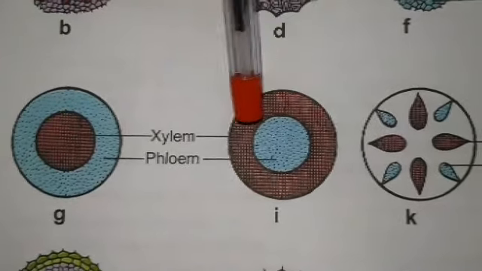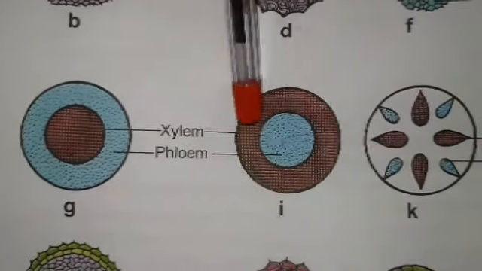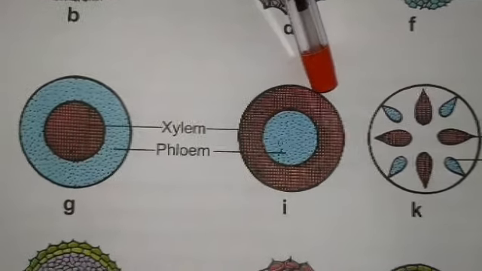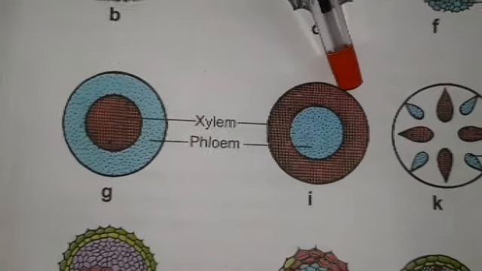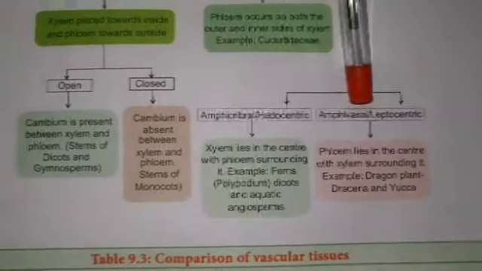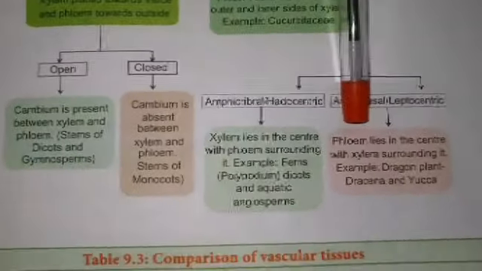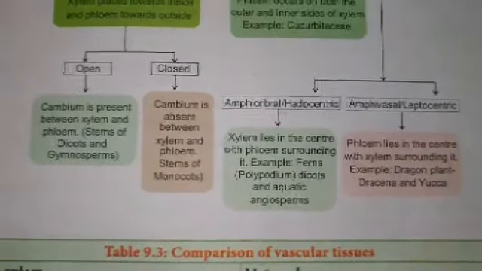In the amphivasal type, the phloem is present at the center. It is surrounded by the xylem, which is an amphivasal vascular bundle. Examples: Dracaena, dragon plant, and Yucca. The phloem lies in the center and is surrounded by the xylem. These are the different types of vascular bundles.